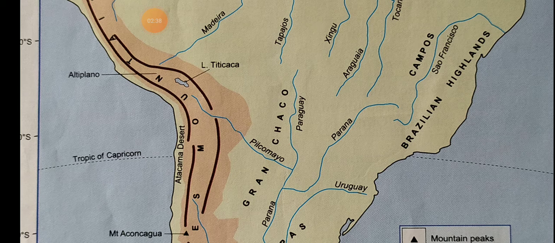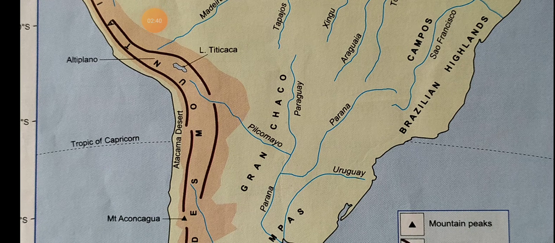Next we discuss the coastal plains. The coastal plains along the Pacific Ocean are very narrow or almost absent. What is the reason for that? Because of the steep slopes on the western side of the Andes.